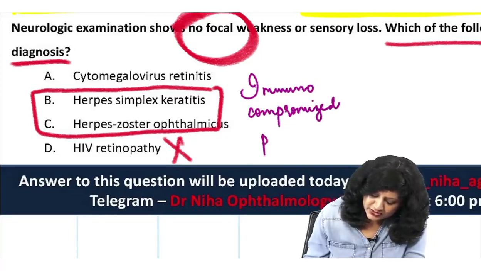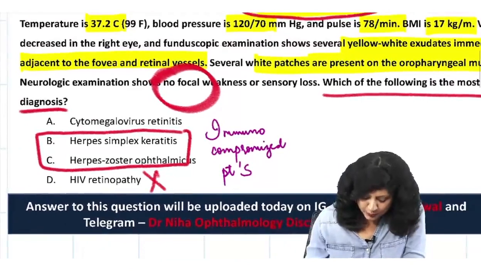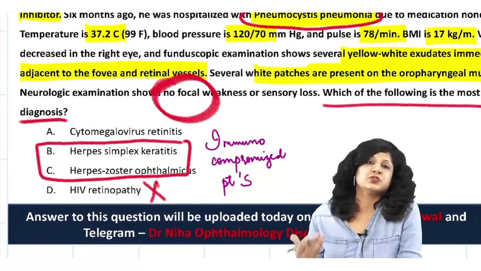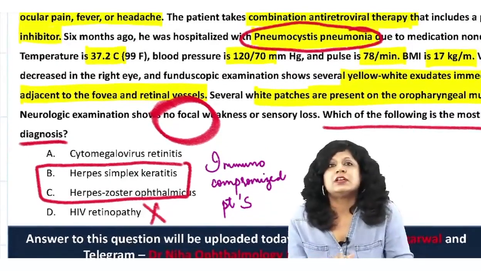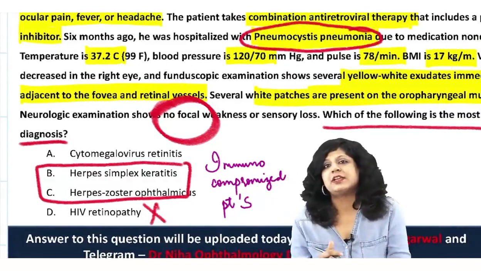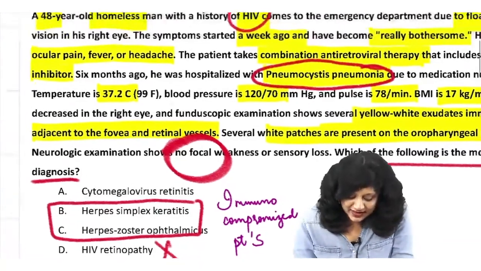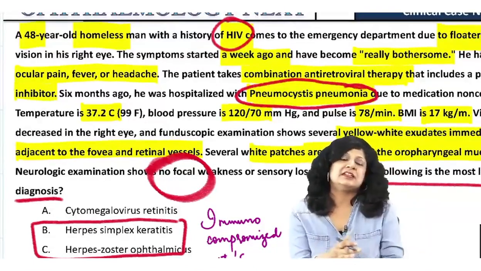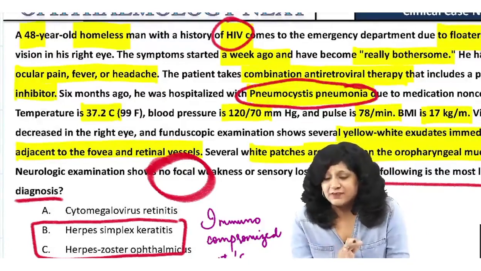So that is why the answer is not herpes simplex keratitis or herpes zoster ophthalmicus, because it is not a single disease which is common in immunocompromised patients. And moreover, when they are saying directly HIV, you will think first of CMV retinitis, because it is the most common opportunistic infection in HIV people.